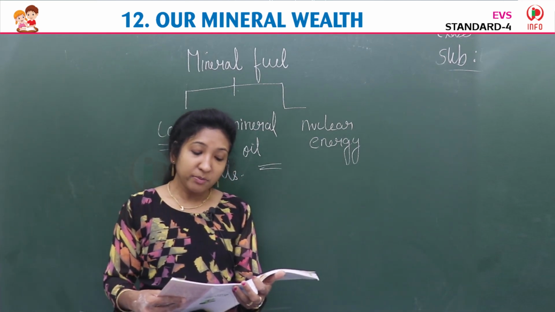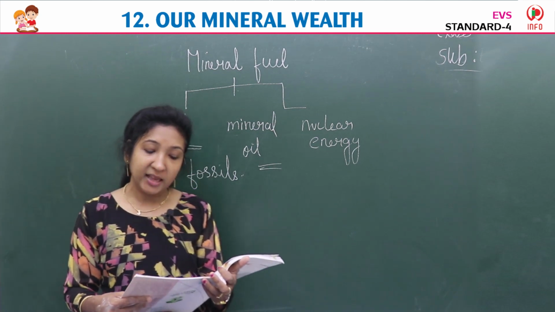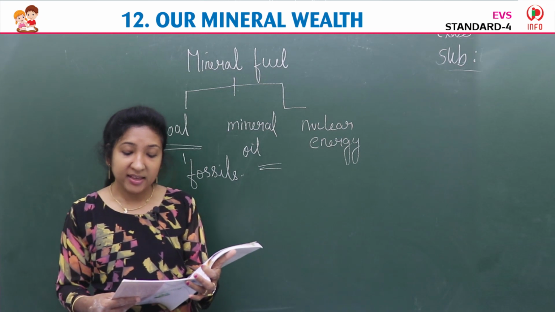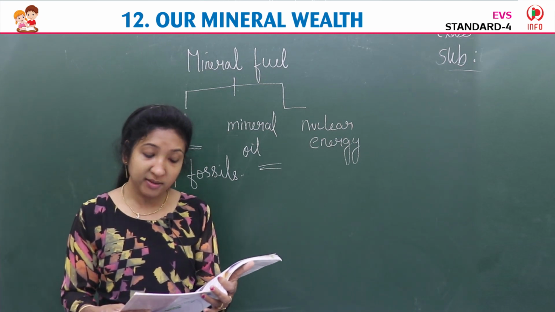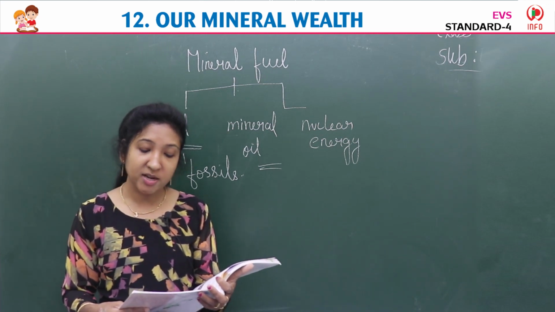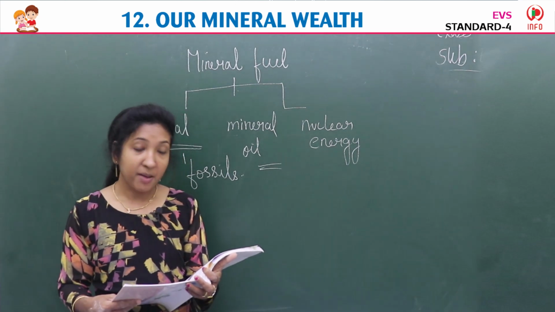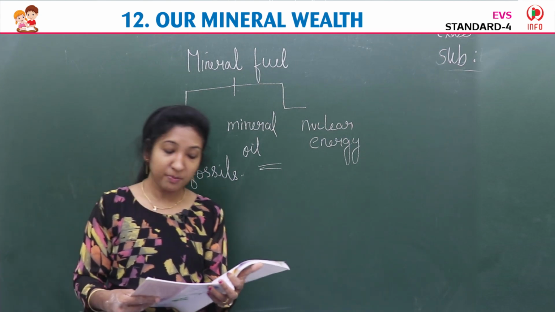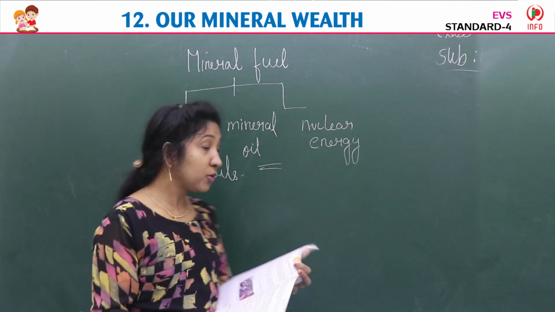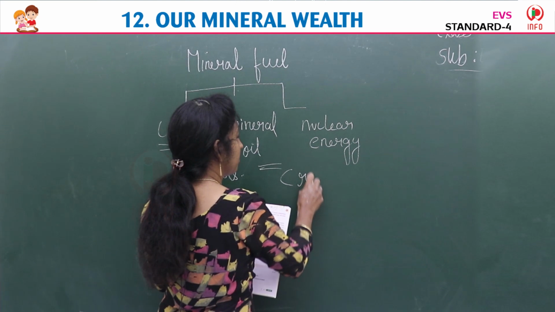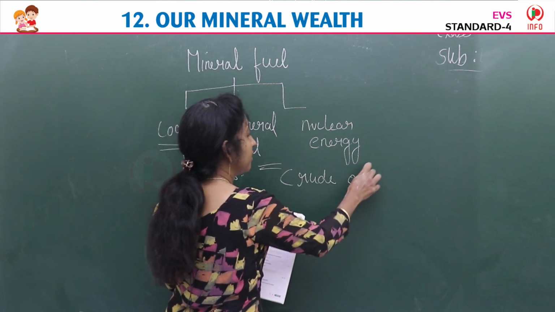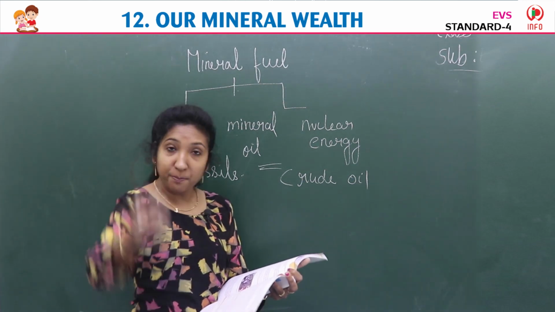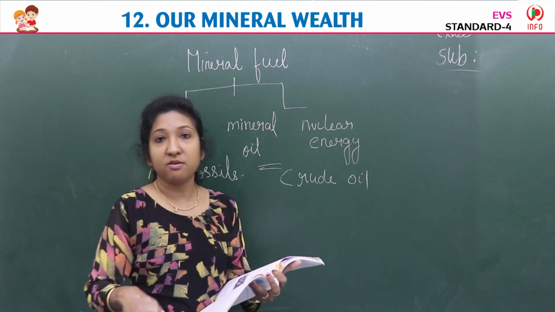Crude oil is pumped out of the wells of Digboy and Naharkatia of Assam, Ankleshwar and Kosamba of Gujarat, and the Mumbai High on the continental shelf area of coast Maharashtra, about 176 kilometers northwest of Mumbai. Crude oil, C-R-U-D-E, crude oil is pumped out, same like mineral oil, it is pumped out from deep wells.